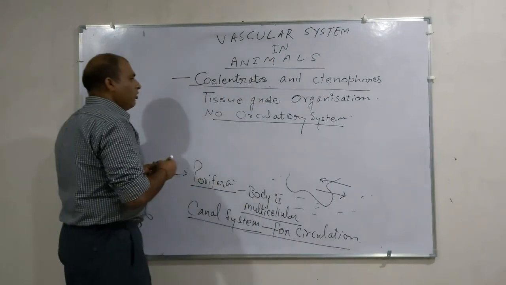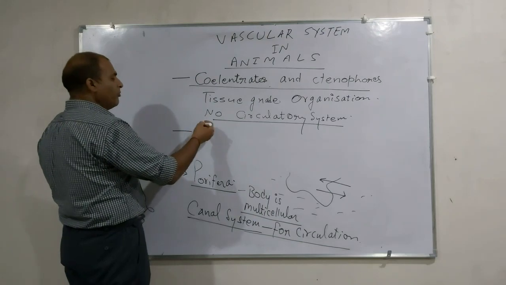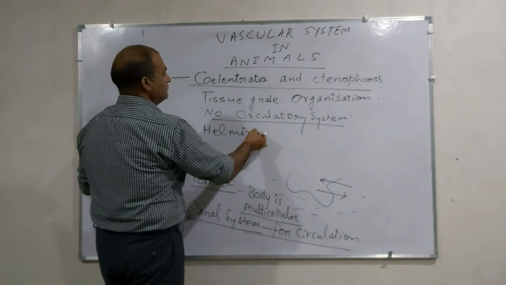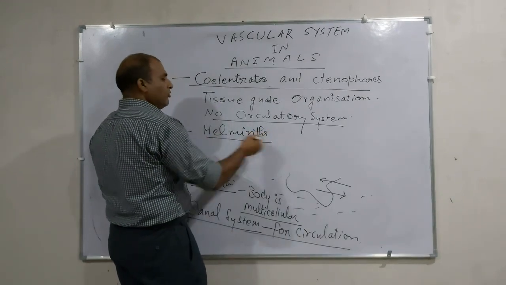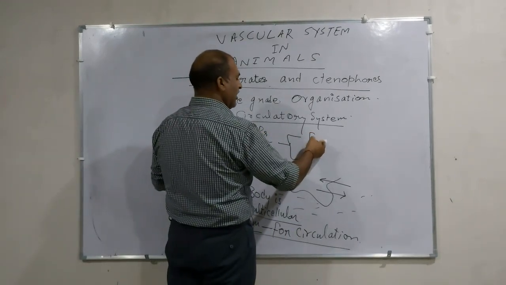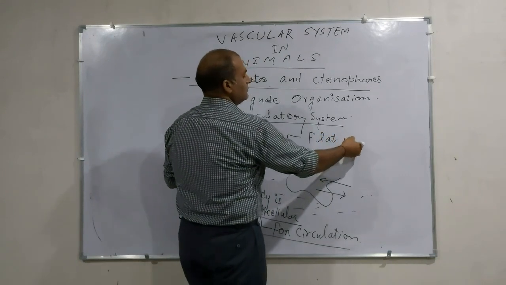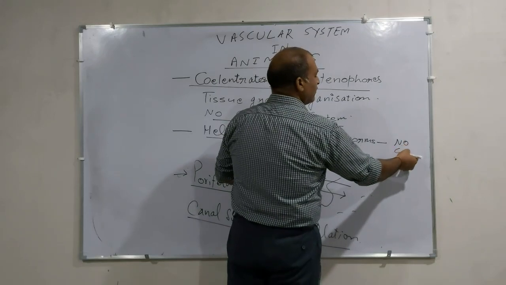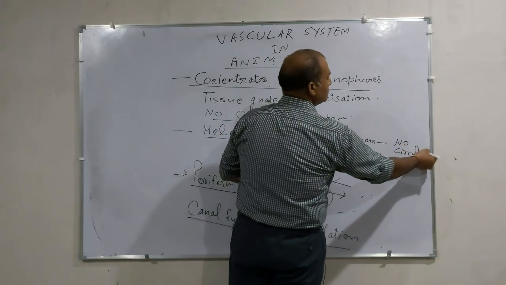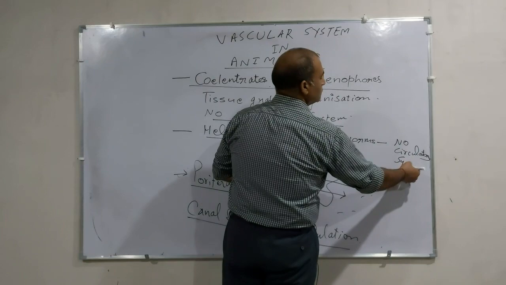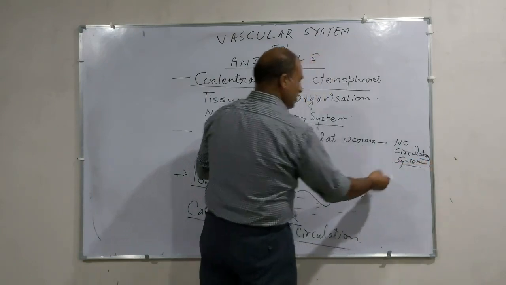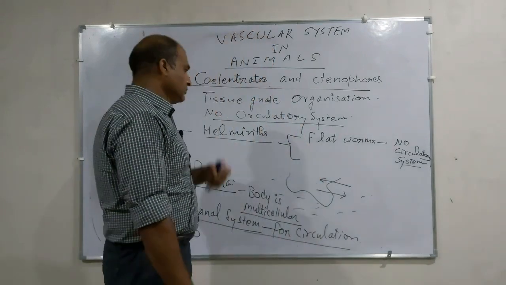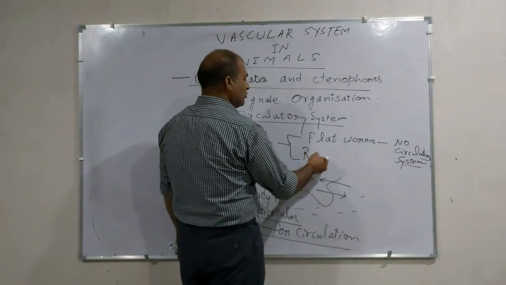Now, when you come to the next group of animals, the helminths, you know helminths are of two types, one that is flatworms, no circulatory system. In these animals also the circulatory system is absent. And the roundworms are also not having any circulatory system.